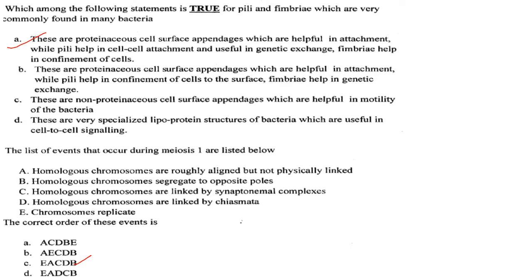So the correct order is chromosomes replicate, E. Then comes A, that is homologous chromosomes are roughly aligned but not physically linked. Then comes C, that is homologous chromosomes are linked by synaptonemal complexes. Then comes D, homologous chromosomes are linked by chiasmata. And then comes B, that is homologous chromosomes segregate to opposite poles. So the answer here is option C, that is E, A, C, D, B.